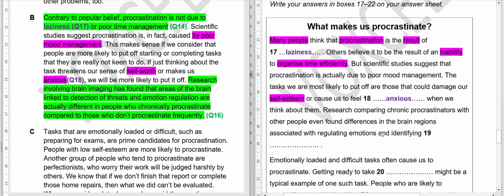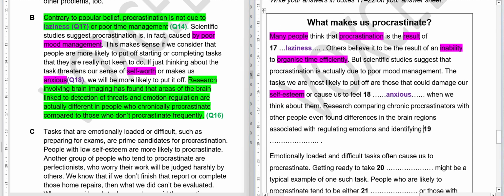So what we'll do is now we will read the 19th question. Research comparing chronic procrastinators with other people even found differences in their brain regions associating with regulating emotions and identifying something. So we are talking about research of chronic procrastinators. So chronic procrastinators chronically procrastinate. Okay, so these are the keywords of the 19th question also.